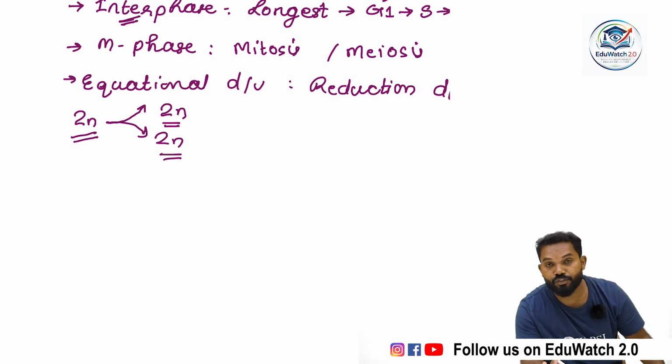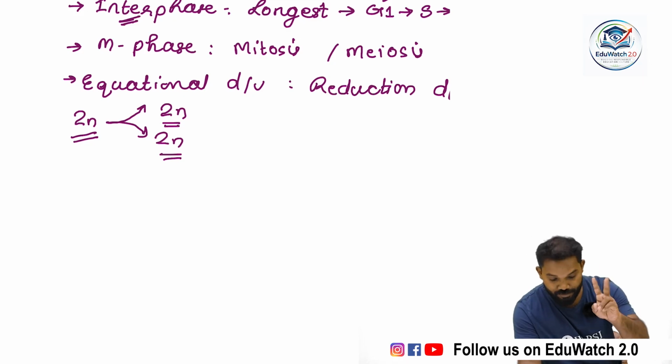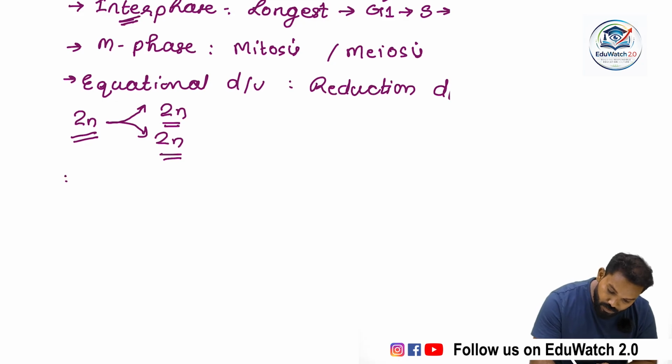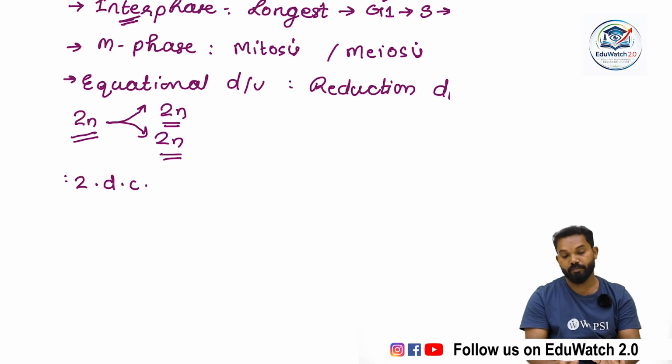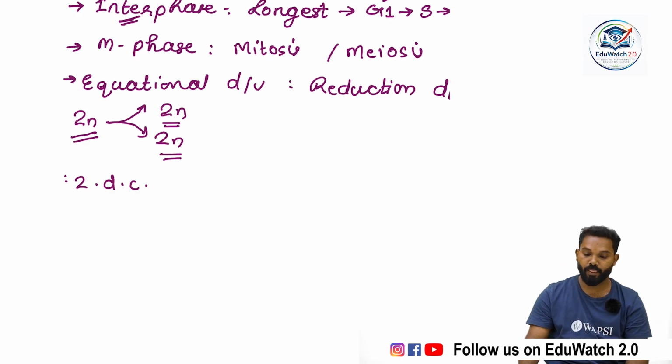If the parent cell is 2n, obviously the daughter cells are also 2n. After equational division, two daughter cells are formed. That is the main characteristic feature.